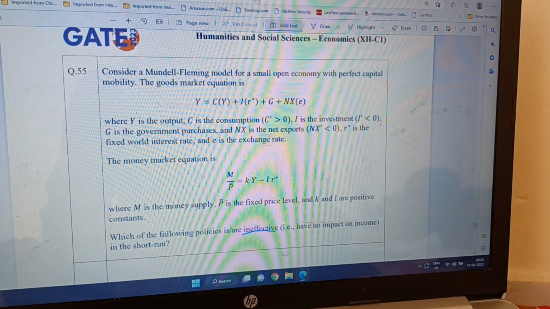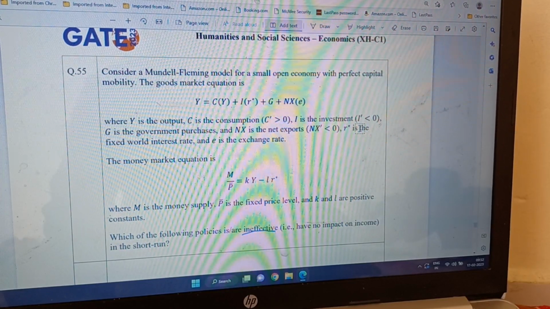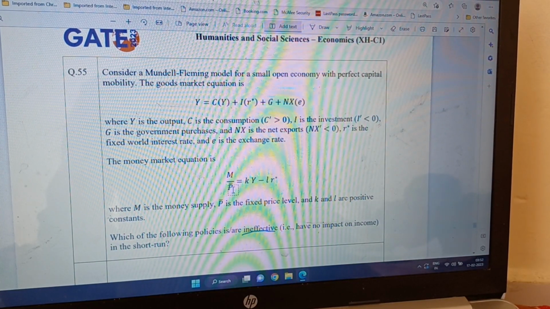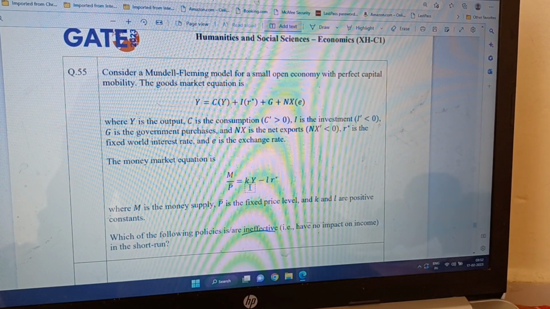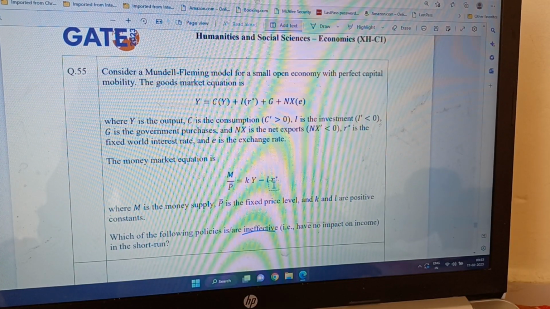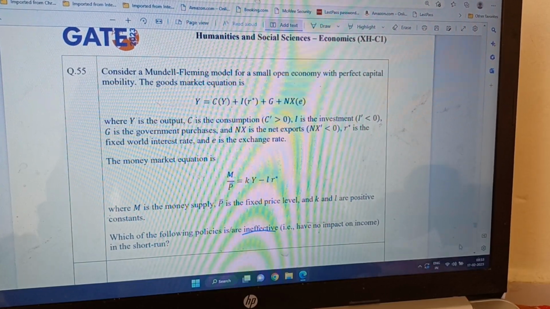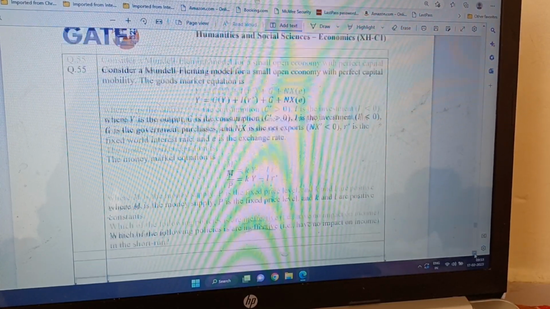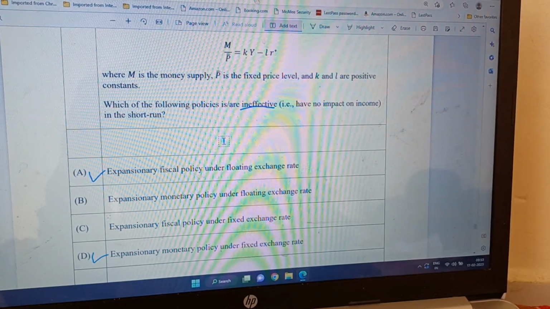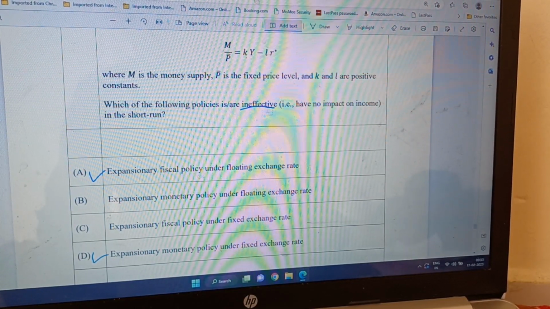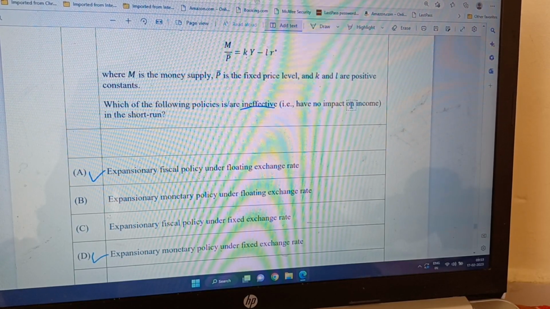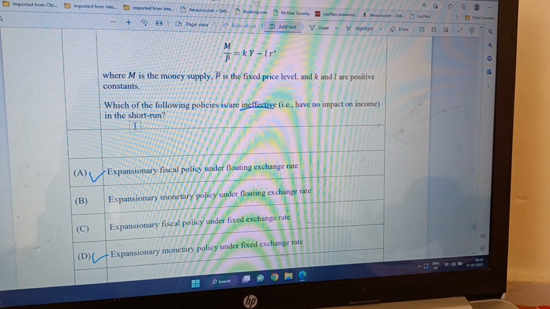E is the exchange rate that I already said, and R star is the fixed world rate. Now the money market equation is M by P is equal to the same transaction demand, KY, minus LR. L is the speculative demand for money, which is negatively related to the interest rate, and LR is a positive constant. Which of the following policies are ineffective, that is, have no impact on income in the short run?